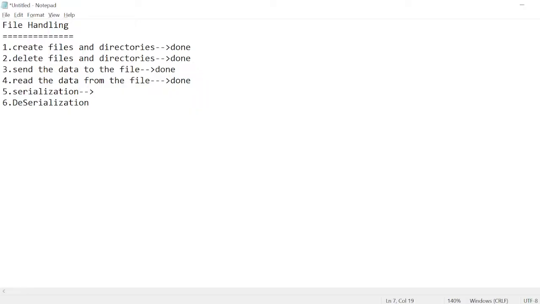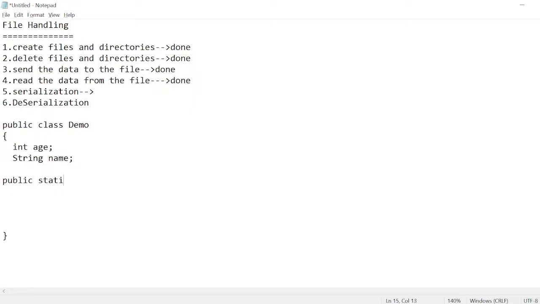So serialization. What is serialization? Serialization meaning any program. So for example, public class, I'm taking Demo, and these are some details of Demo, like int age and string name. So these two are the properties, and if I want to initialize these two properties, I would initialize by using an object.